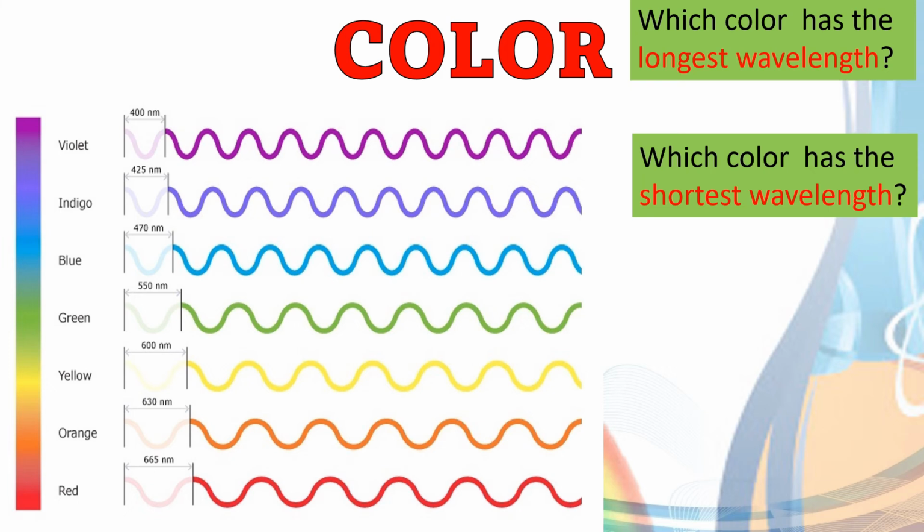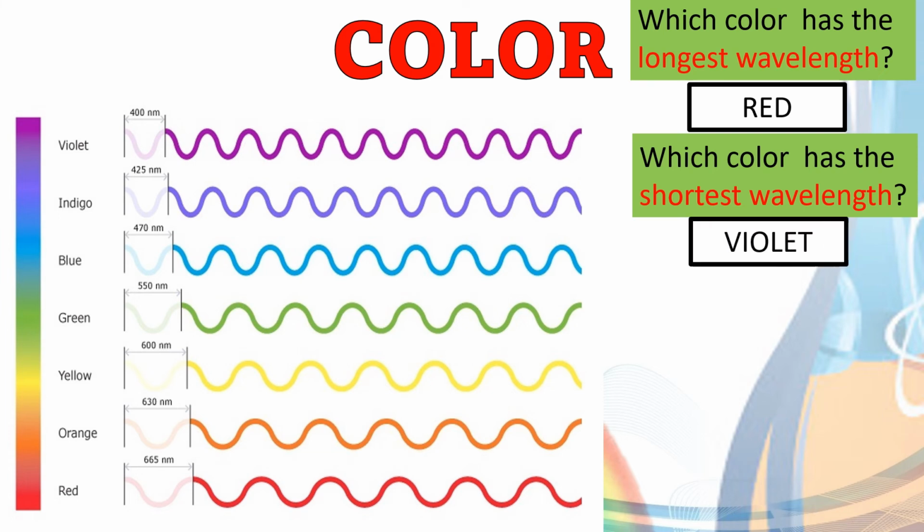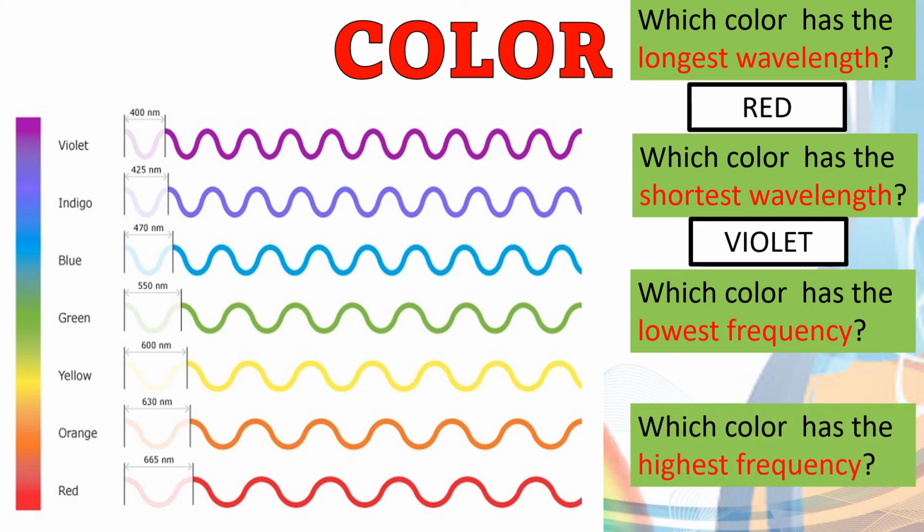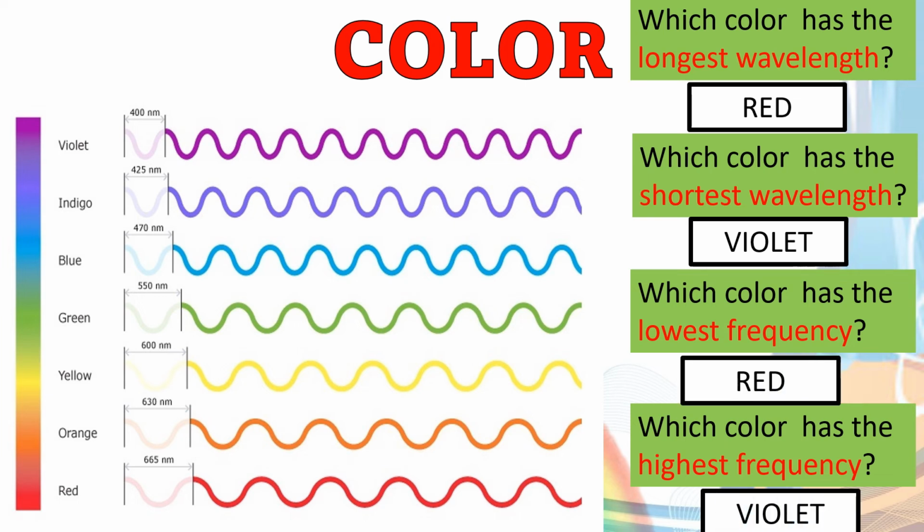You are right. Red has the longest wavelength and violet has the shortest wavelength. Now, which color has the lowest frequency? And how about the color that has the highest frequency? Very good. Red has the lowest frequency and violet has the highest frequency.